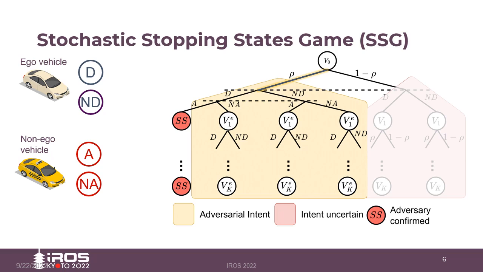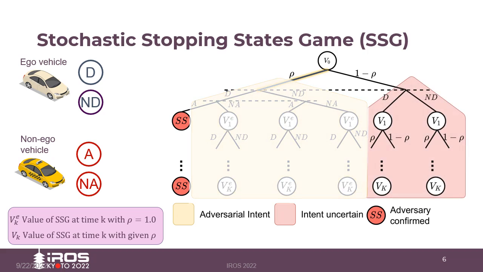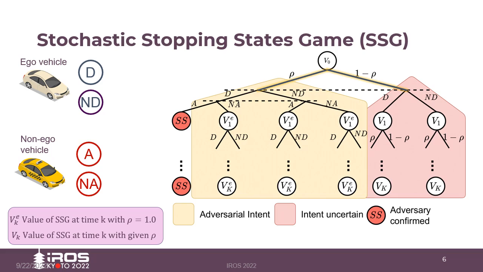When an adversarial intent is established, the solution of the game depends on the value under a deterministic adversary, that is with rho set to 1. Under the absence of an adversarial intent, or where the intent is uncertain, only the ego vehicle has the set of actions, as the non-ego vehicle defaults to no attack. The challenge is to solve the game simultaneously with and without an adversarial presence.